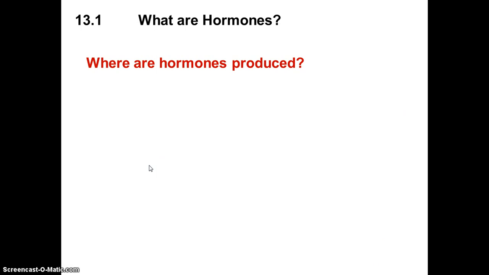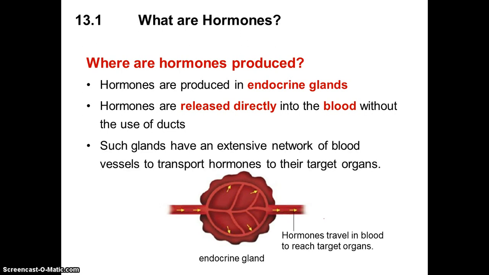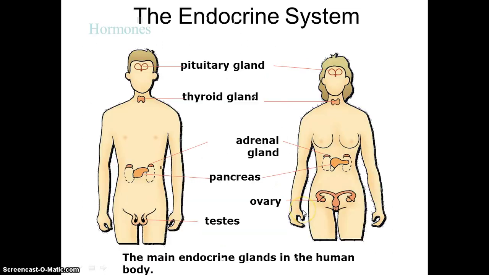As we mentioned, where are hormones produced? They are usually produced in the endocrine glands. These hormones are released directly into the blood without the use of a duct. As shown here, the hormones travel in the blood to reach the specific target organs. Some examples of endocrine glands in our body are the pituitary gland, thyroid gland, adrenal glands, pancreas, ovary, and testes.